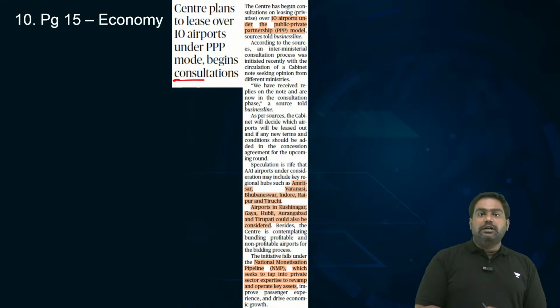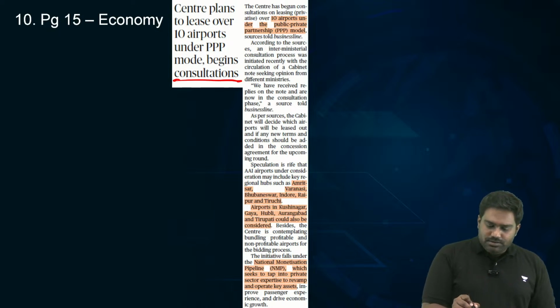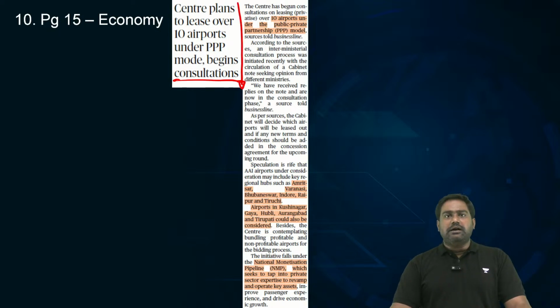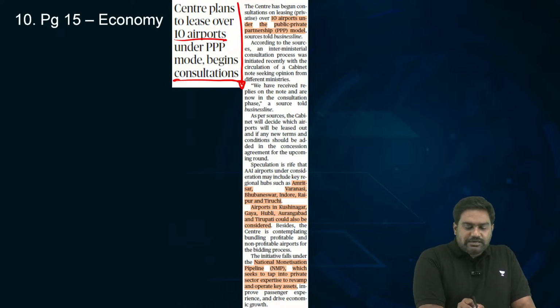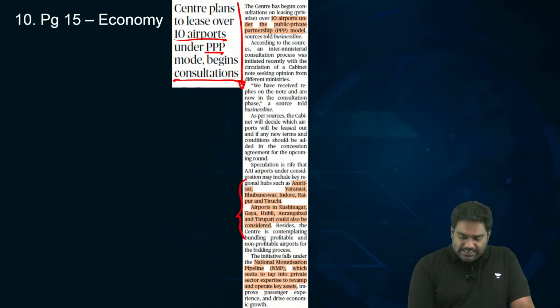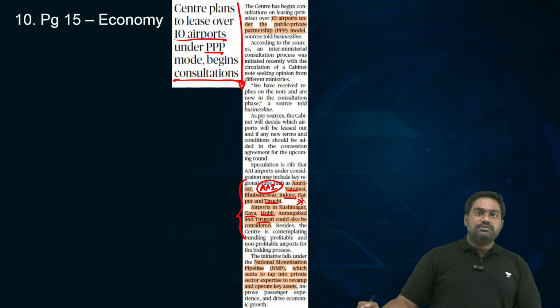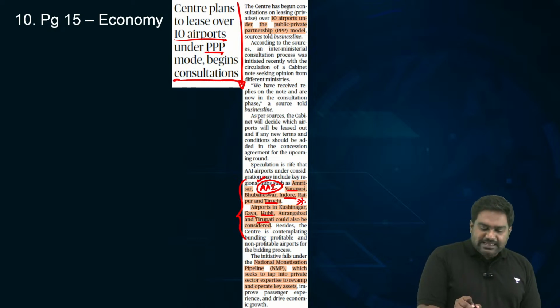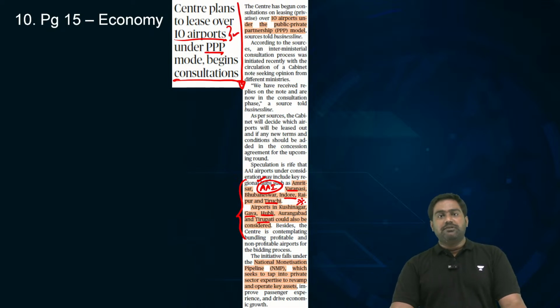Coming to the last article for today, on page number 15, it says the government is looking to lease out 10 airports under the PPP model. A few flourishing airports in tier 2, tier 3 cities like Amritsar, Varanasi, Indore, Tiruchi, even Tirupati, Hubli, etc. The government has shortlisted them by working with the Airports Authority of India. These are key national assets. The government is looking to monetize them by leasing them out to the private sector through a public-private partnership model.